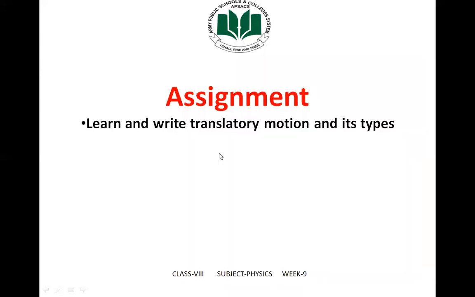Next is your assignment. Learn and write translatory motion and its types.